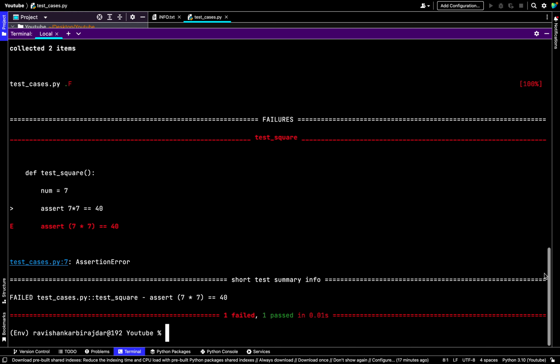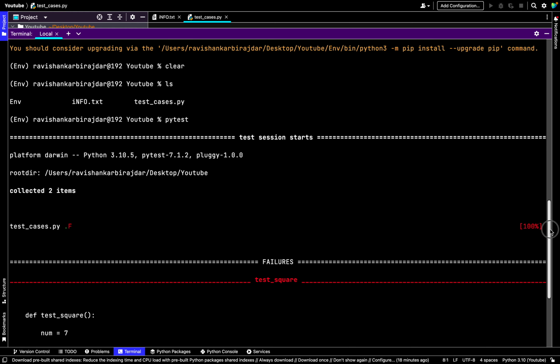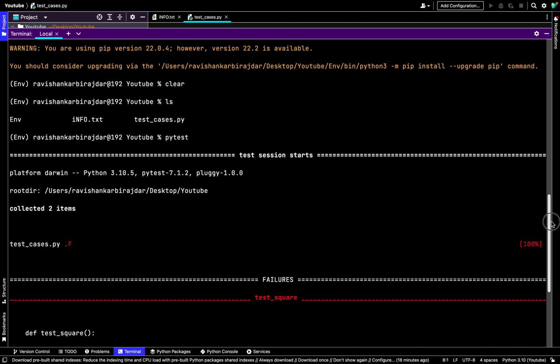This is just a basic idea, I'm just giving you a basic idea. We will take more. Okay, so now I just used Pytest. Here you can see the platform is Python 3 point, and the Pytest we are using is 7.1.2, and the plugin is also 1.0.